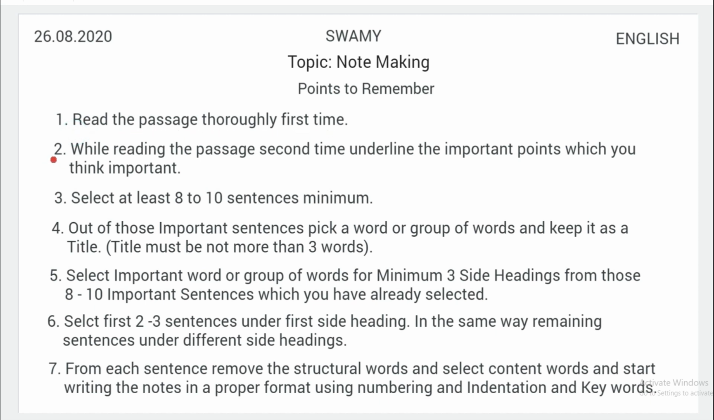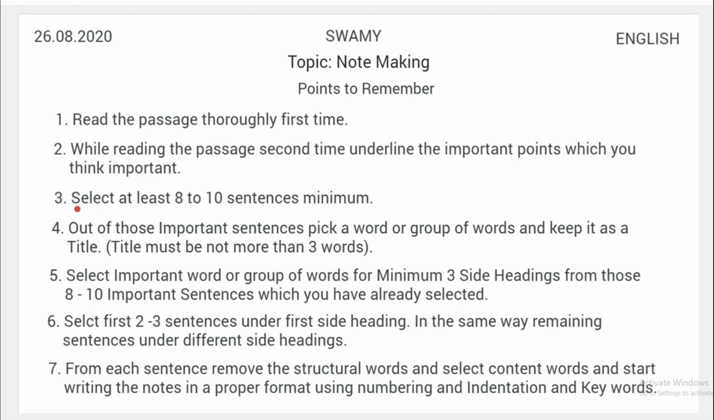Point number 2 is, while reading the passage a second time, underline the important points which you think are important. As in reading comprehension, even while you are practicing note making, when you are reading the second time, underline the important points. Now the question is which point is important and which is not. It depends purely on your selection of sentences, but the sentences should carry proper information of the given passage.